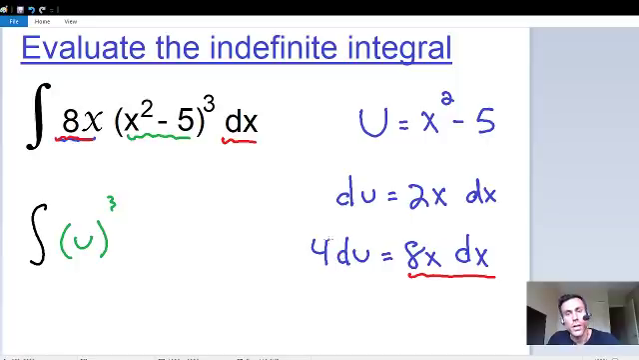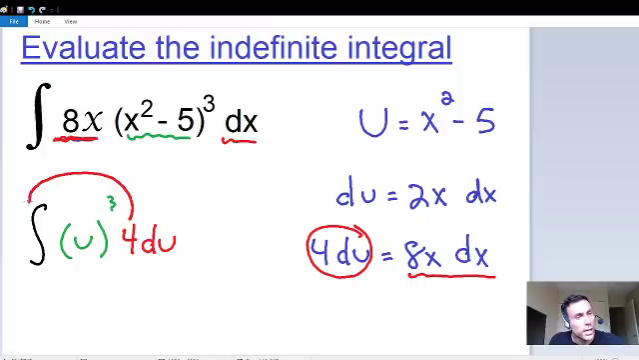And we know that 8x dx is equal to 4 du. So instead of putting 8x dx into our integral, I'm going to substitute and put 4 du instead. Once again, 8x dx is equal to 4 du. And just to make this a little bit more simple, I'm going to take this constant of 4 and multiply it in front of the integral. You can always take constants and multiply them in the front whenever you integrate, so that doesn't change anything.